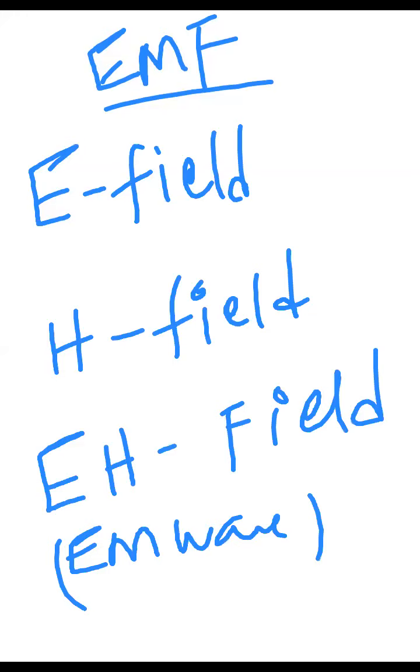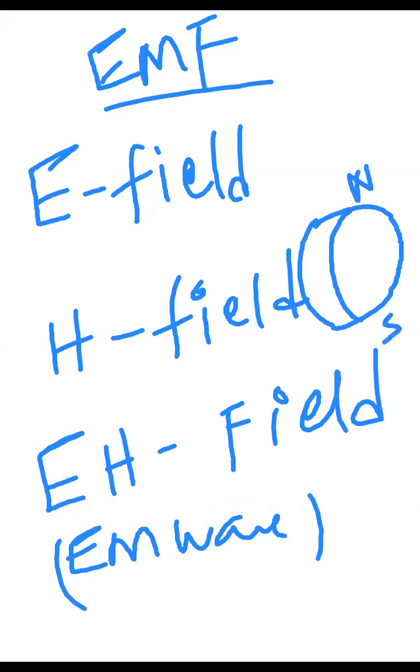So in case of EM waves, without an electric field there cannot be a magnetic field, and without a magnetic field there cannot be an electric field. But in these two cases they can exist separately, electric field separately and magnetic field separately. And again, please recall, earth has a north and south pole. Earth itself acts as a magnet. Our earth itself is giving some kind of magnetic field, that is an NS magnet.